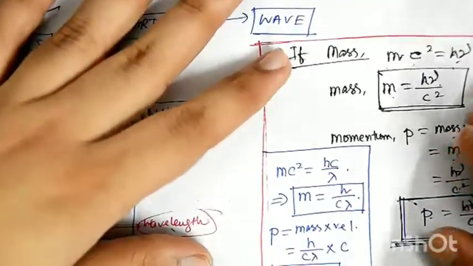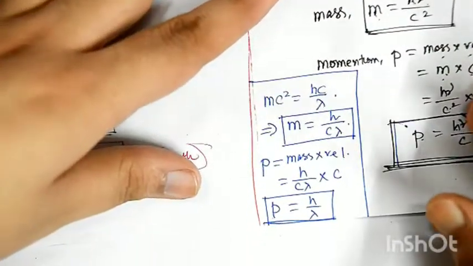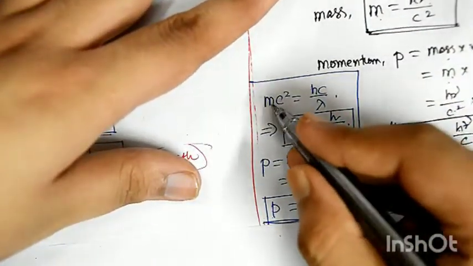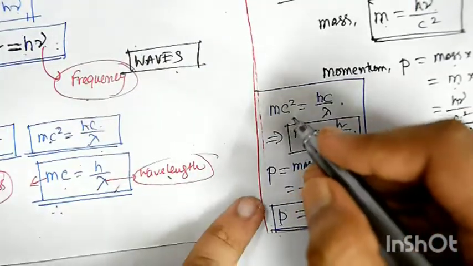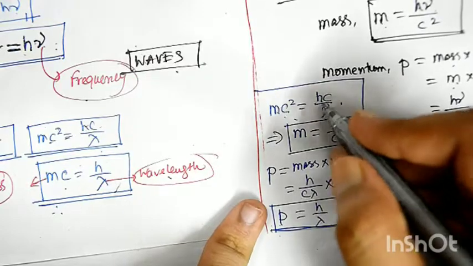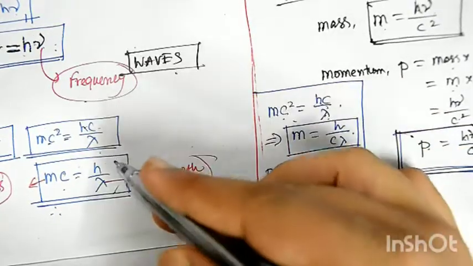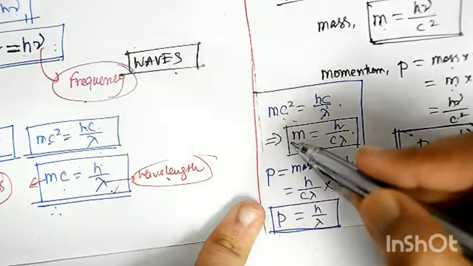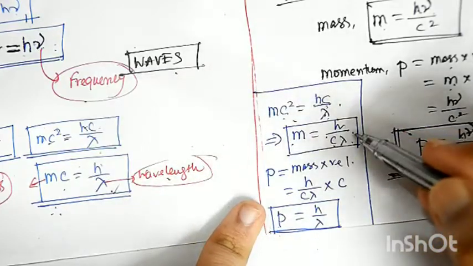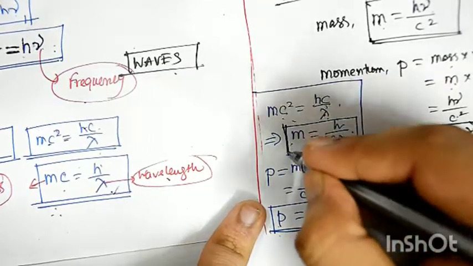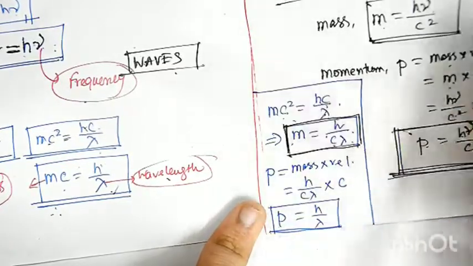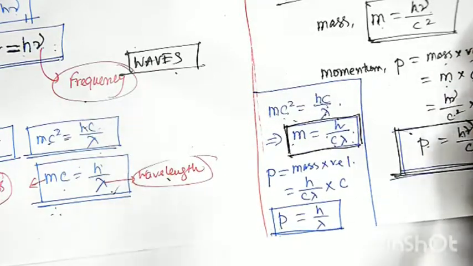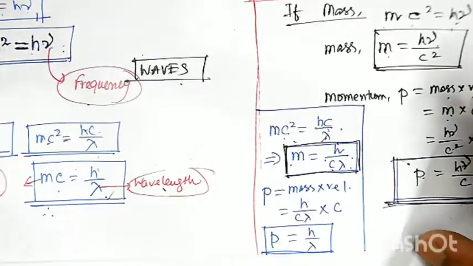Similarly, it can also be calculated in terms of wavelength. If we focus here, E equals mc square and E equals also hc by lambda. So we can equate mc square equals hc by lambda. Now cancelling c from both sides, we reach mc equals h by lambda. So m equals h by c lambda. This is the equation of mass in terms of wavelength. It's a very typical concept. We are calculating mass in terms of some wavelength. That is the equivalence between the particle nature and the wave nature.